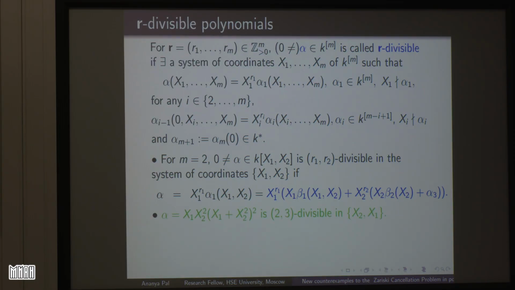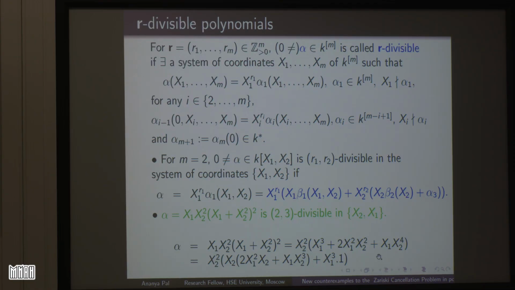And so let us quickly go through an example. Here the coordinate system is very important. Here I am claiming that this is (2, 3) divisible in x2, x1, not in x1, x2. And why is that? Because here it's clear that x2 is already sitting here. So I am going to just write it in a correct form. It will be like this. Then we will take out x2 from this, from whichever monomial I can, and then the remaining is just x1 cubed. So it's x1 cubed plus 1. So it is of this form.